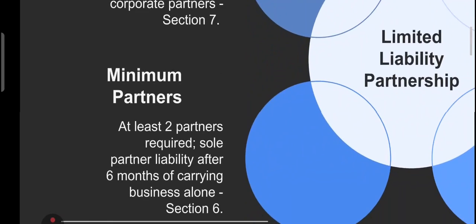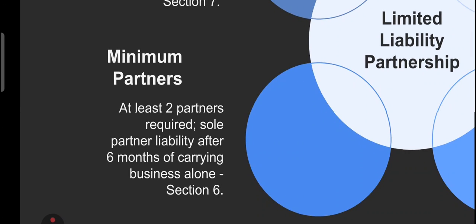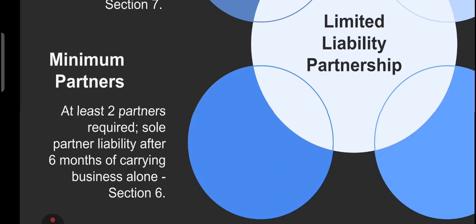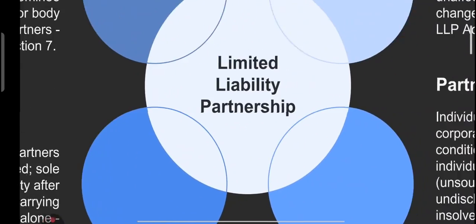Then we have the minimum partners. You need at least two partners to form an LLP. If only one remains for more than 6 months, they become personally liable for the firm's obligations. So, 6 months: personal liability after 6 months of carrying on business alone, as per section number 6. Minimum two partners and personal liability after 6 months.